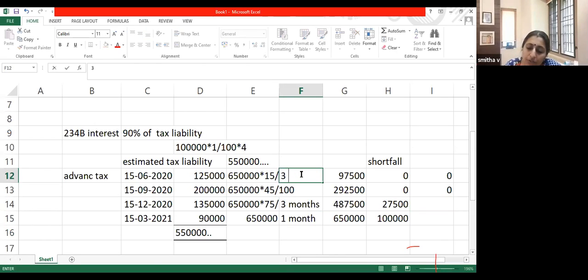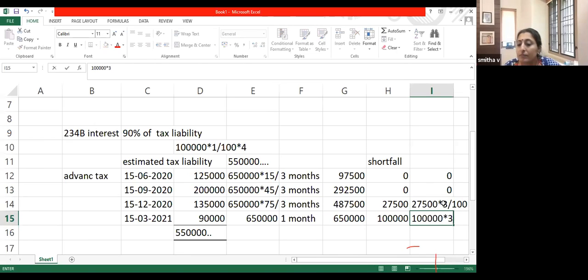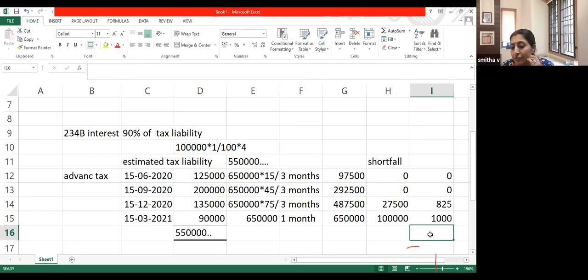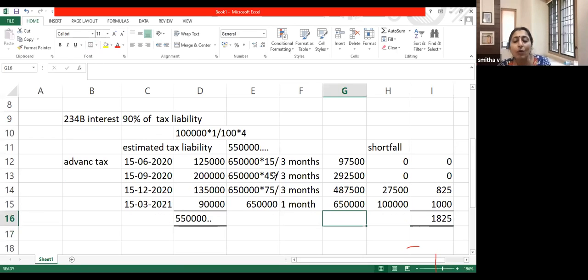So it will be 27,500 into 3 by 100, and 1 lakh into 3 by 100, and 1 lakh into 1 by 100. Total interest will be 1,825. This is how we calculate interest.